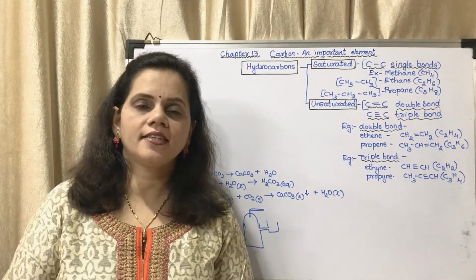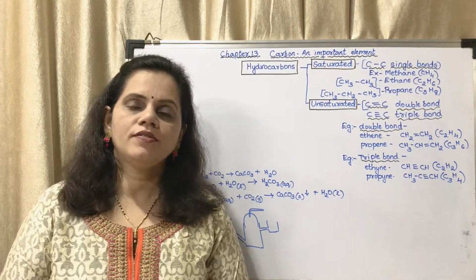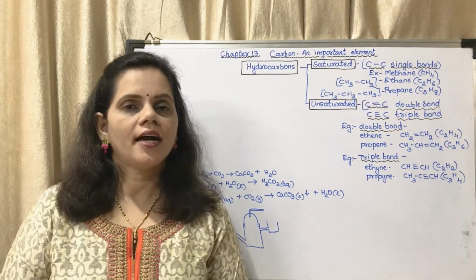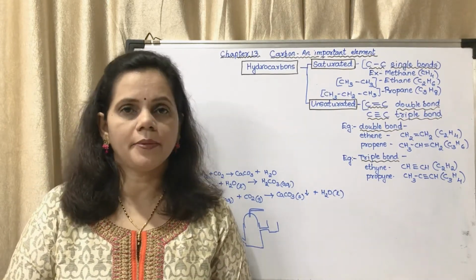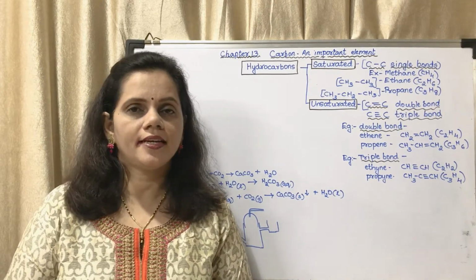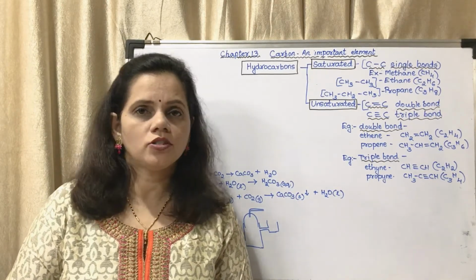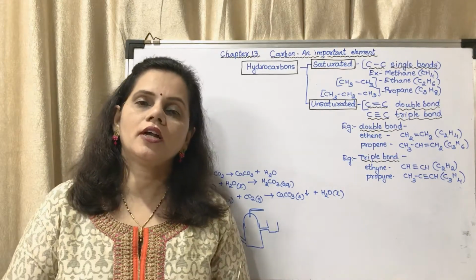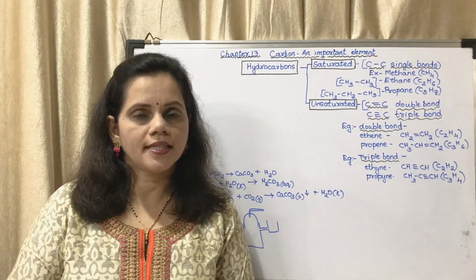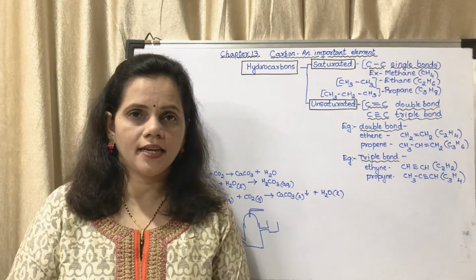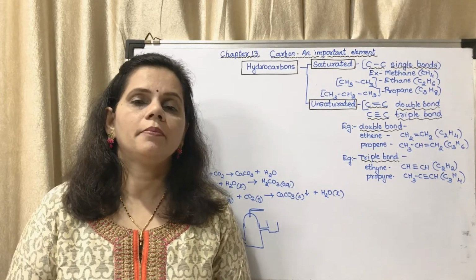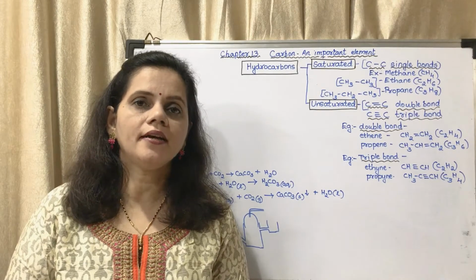So in today's lecture we will start with hydrocarbons. First of all, what are hydrocarbons? Hydrocarbons are organic compounds containing hydrogen and carbon. Okay, so in the other lecture we studied about organic compounds and inorganic compounds. So organic compounds have basically hydrogen and carbon, besides other elements are also there. But the basic ones are carbon and hydrogen.